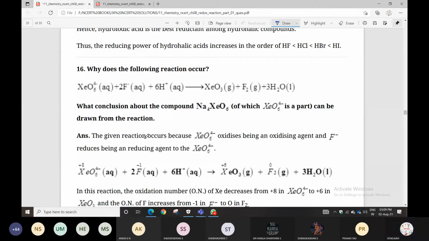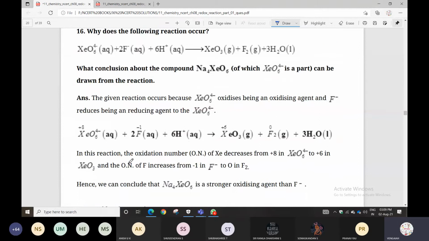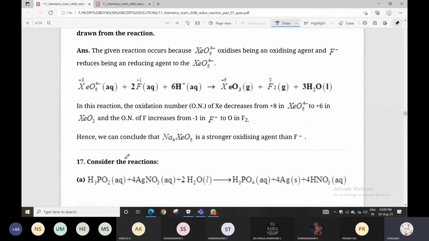Listen here. In this reaction, the oxidation number of xenon decreases from +8 to +6, and the oxidation number of fluorine increases from -1 to 0. One is decreasing, the other is increasing.